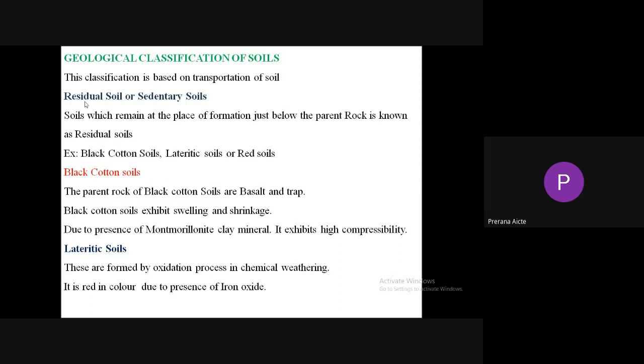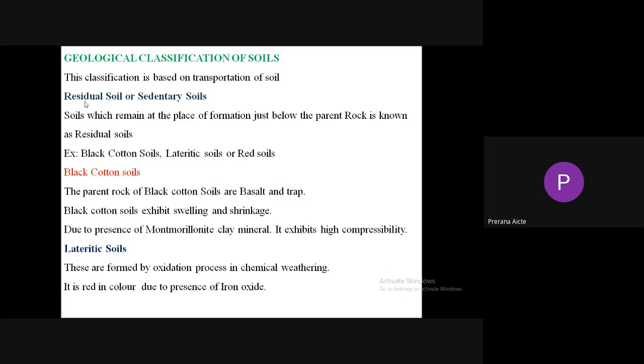Due to the presence of montmorillonite clay mineral, it exhibits high compressibility or swelling nature. The swelling and shrinkage of black cotton soil is due to the presence of montmorillonite clay mineral. This is a GATE question. We have many types of clay minerals, but only the soil which contains montmorillonite clay mineral exhibits swelling and shrinkage.